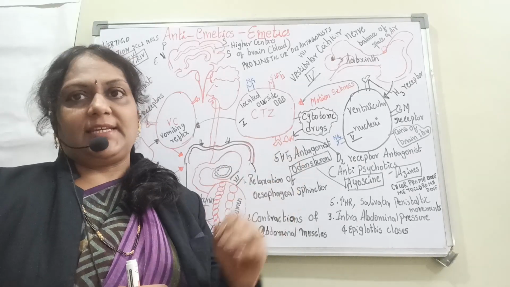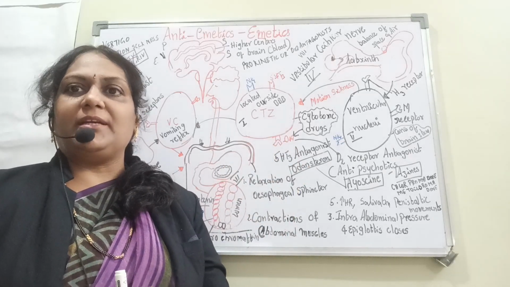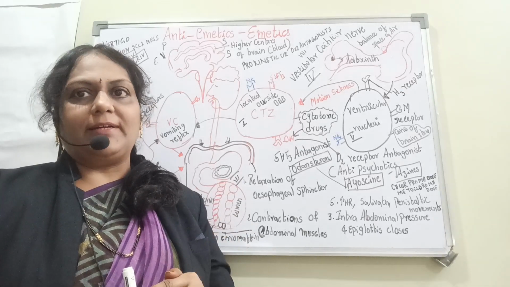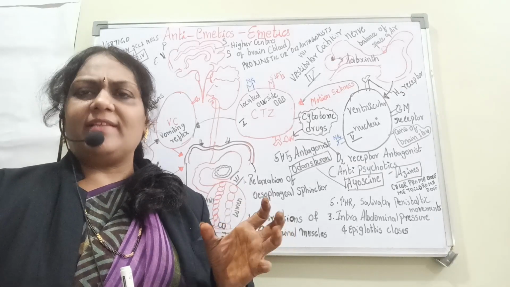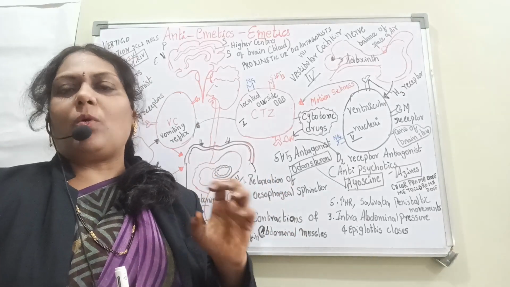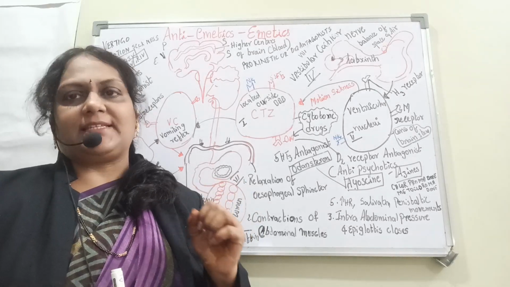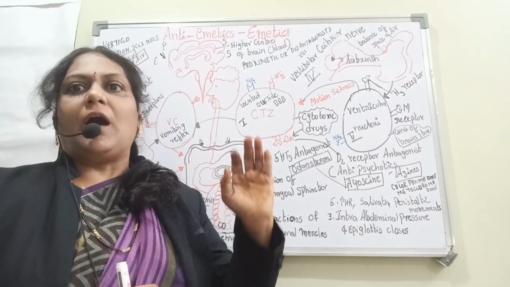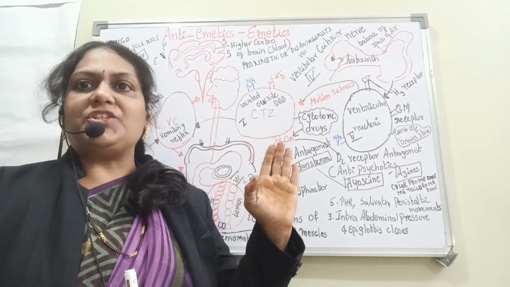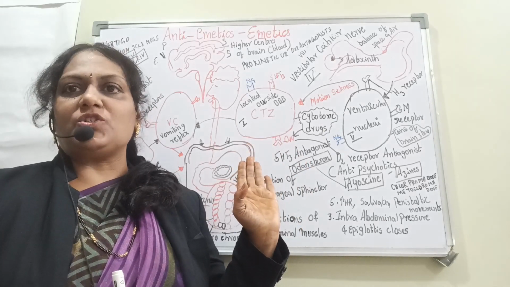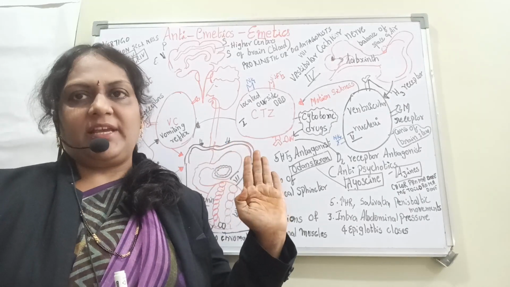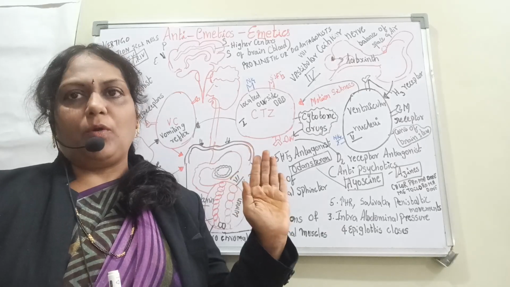So this is one center, and the other center is called the CTZ. The CTZ is known as the chemoreceptor trigger zone. By the word chemo, we can understand that chemicals are triggering that particular zone. We call it the CTZ center, and it is present just outside the BBB, the blood brain barrier, just beside another center called the vomiting center. This vomiting center is called VC, and it is present in the medulla oblongata.